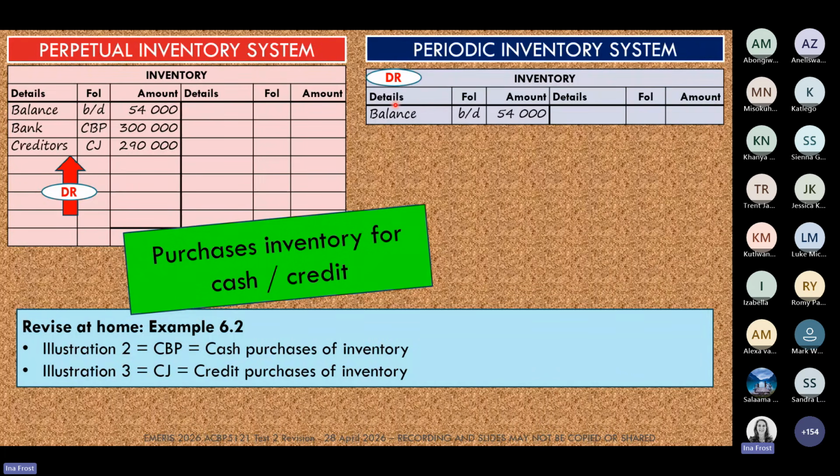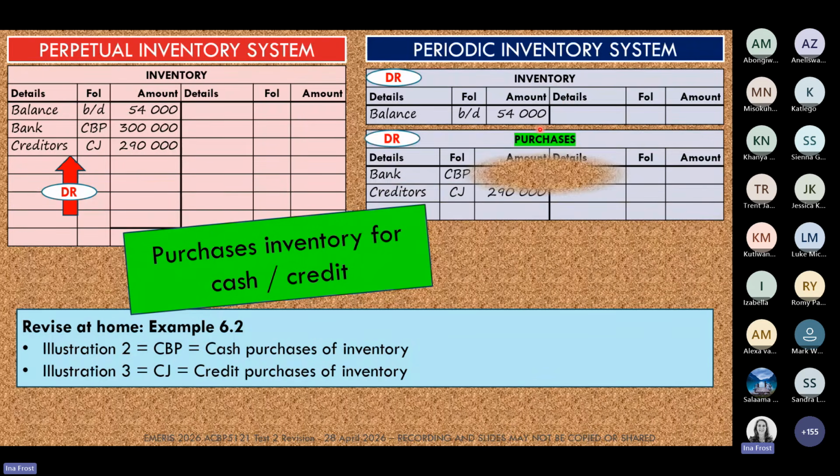And on the periodic inventory side, we're not going to debit the inventory account. We're actually going to create a brand new account, and that account is the purchases account. Your purchases account is an expense account, as we showed you earlier when we looked at the accounting equation.